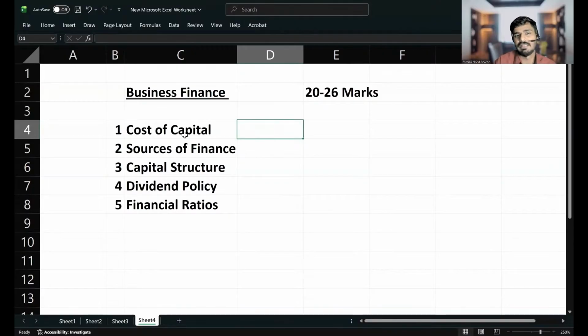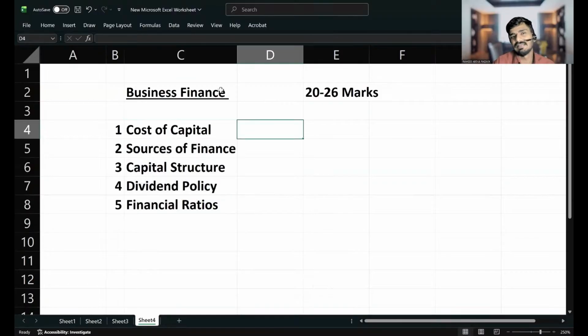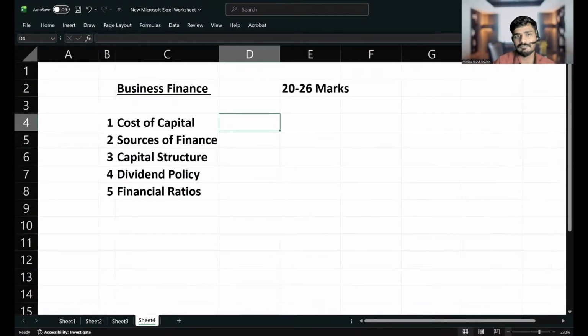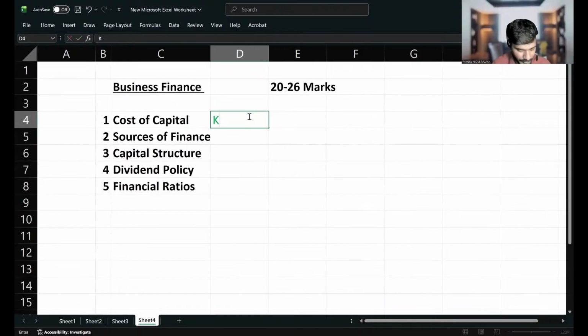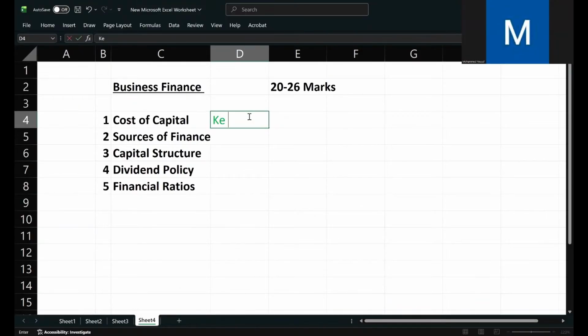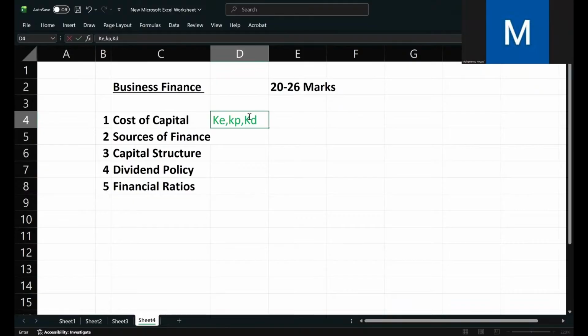Before that, let me tell you what are the things that you learn in cost of capital. You must learn cost of equity, KE, cost of preference shares, KP, and cost of debt, KD.